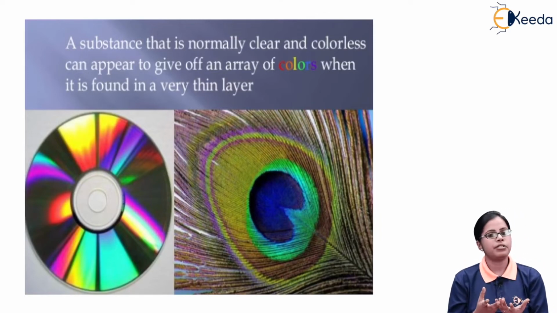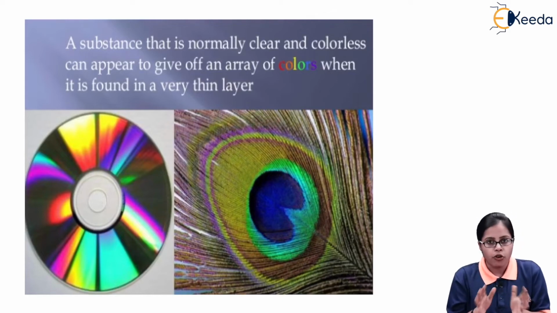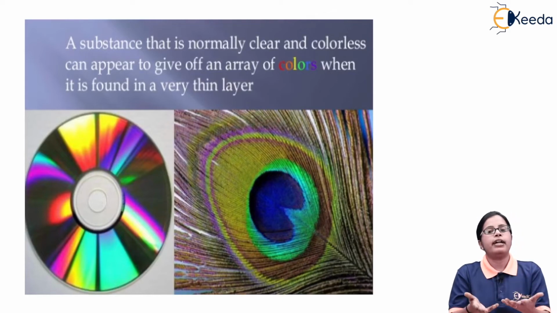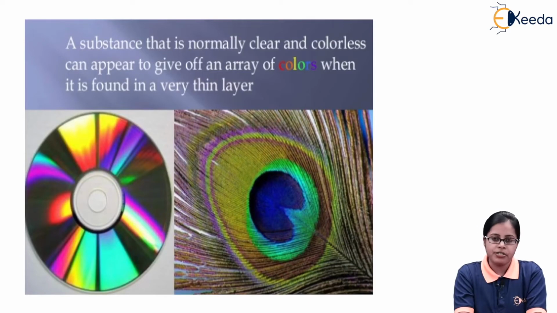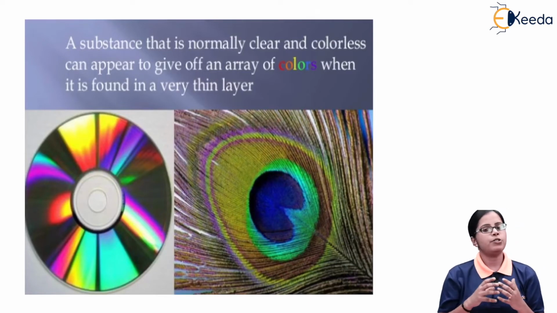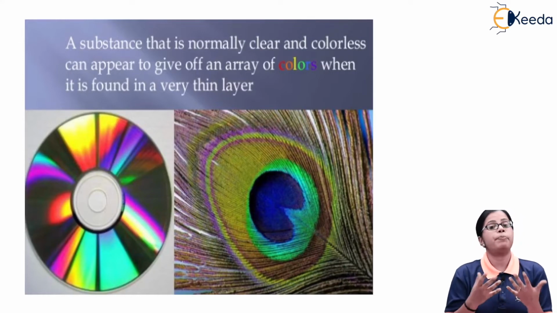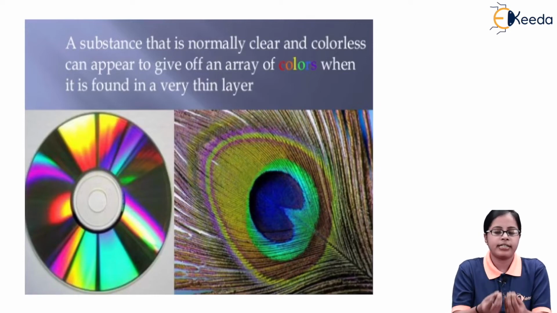So the same substance behaves in a different manner if I look at it normally, or if I look at it in terms of a thin film. When we consider the substance from a different perspective, we get different results.